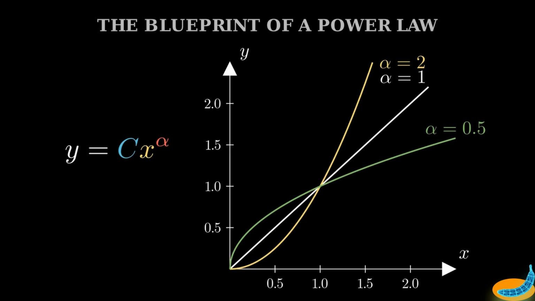Regime 3 is called sublinear growth. When alpha is a fractional value between 0 and 1, the system behaves completely differently. Whether it's an alpha of 0.5, which is the square root function, 1/3 for the cube root, or any other fractional power, this is the regime of sublinear scaling. It never stops going up, but its rate of growth constantly decelerates. This is the math behind why large animals have much slower metabolisms than small ones.